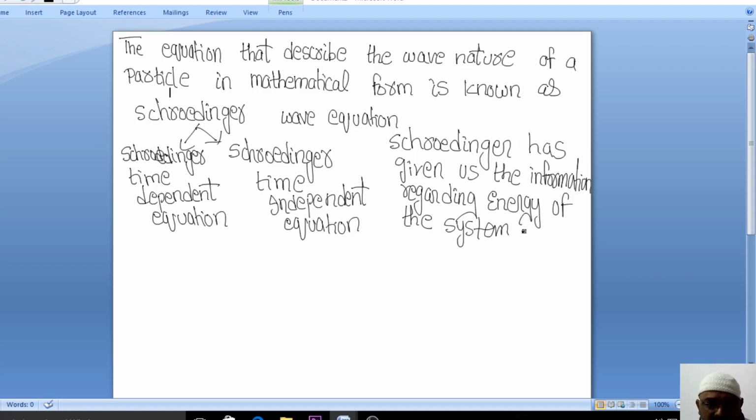So Schrodinger has given us the information regarding the energy of the system, or we say simply it is a particle.